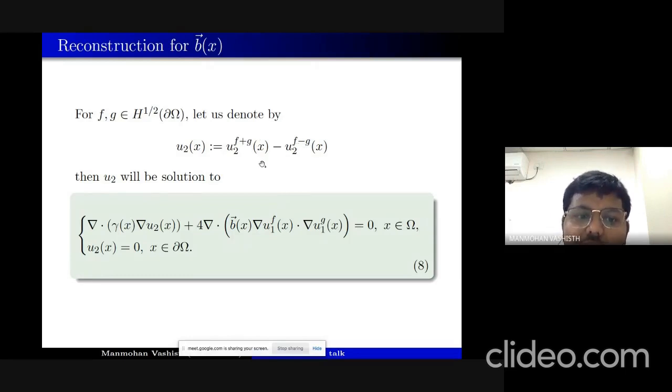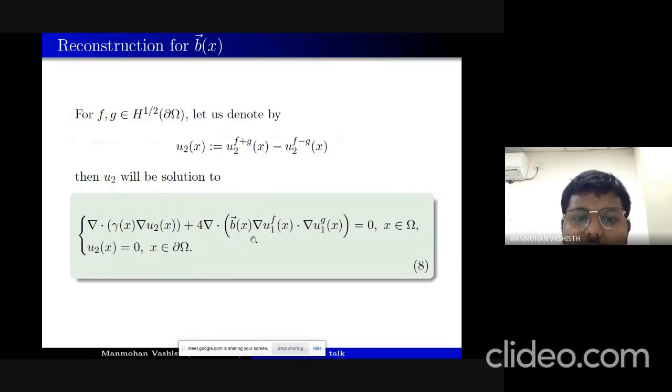These are the solutions. Now u2 will satisfy this equation: 4 times divergence of b gradient of u1_f dot gradient of u1_g equal to 0, and u2 is 0 on the boundary.